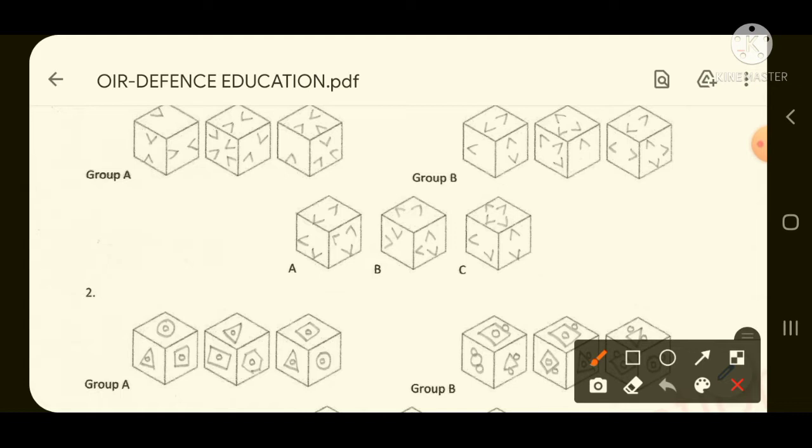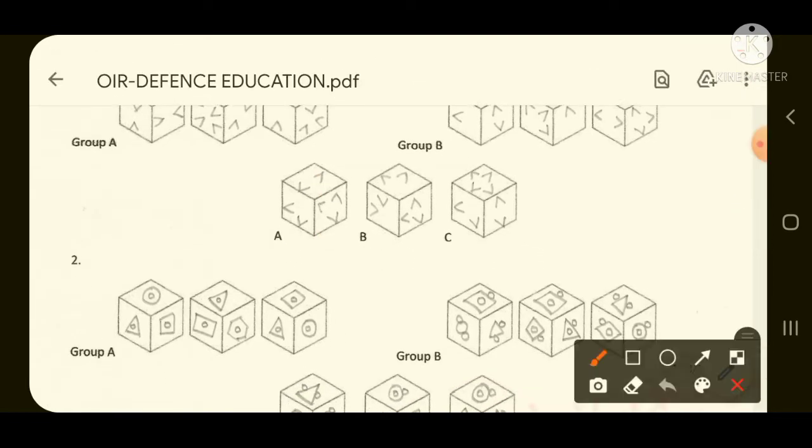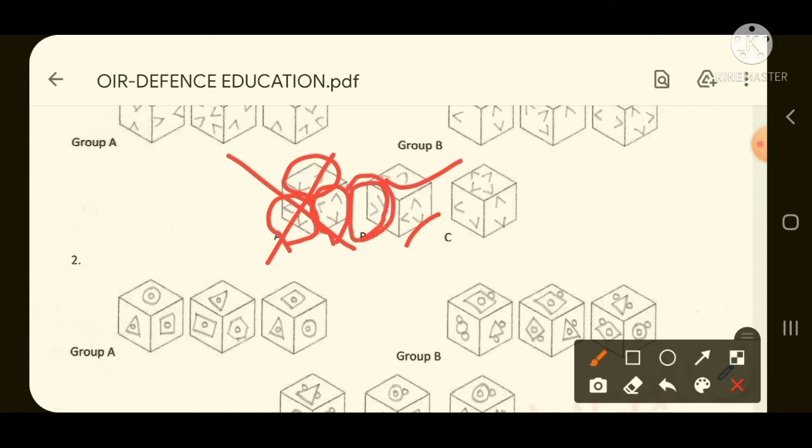So the difference is that we have to find a cube in which an arrow is pointing outward, then that will be our required answer. If you see option A, here all the arrows are pointing inward only: these two arrows are pointing inward, next three arrows are pointing inward, and these two are also pointing inward. So this will not be our answer. Next, in option B, these two are pointing inward, these three are pointing inward, but these two are pointing outward.